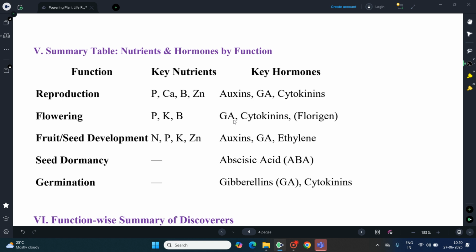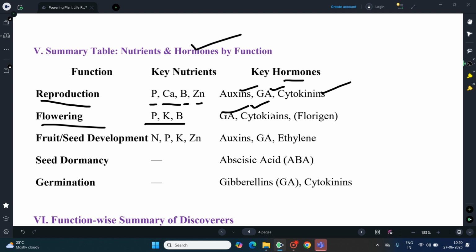Let us see the summary table with respect to nutrients and hormones by function. In reproduction, phosphorus, calcium, boron, and zinc, these four nutrients play a major role, and with respect to hormones, auxin, GA, and cytokinin. Regarding flowering, P, K, and B, phosphorus, potassium, and boron are involved, and GA and cytokinin, and another hormone, florigen, which promotes flowering.